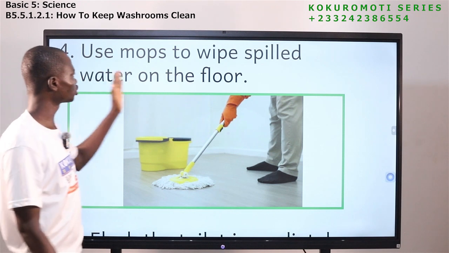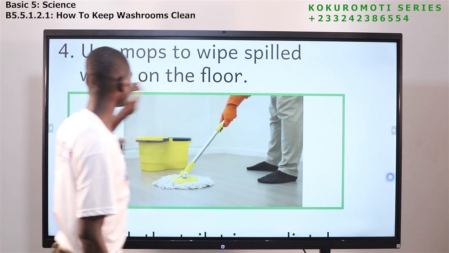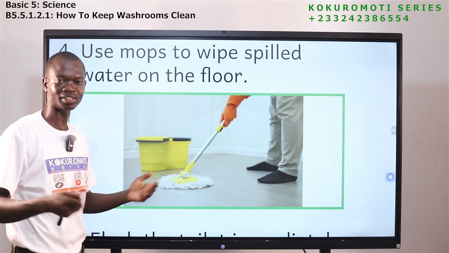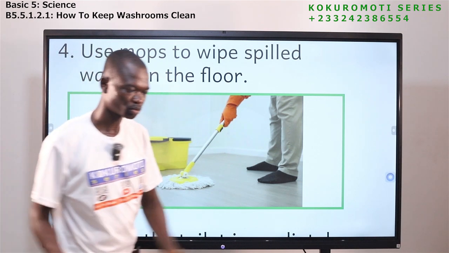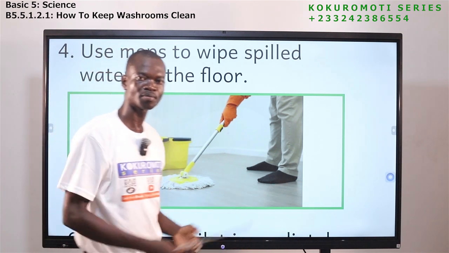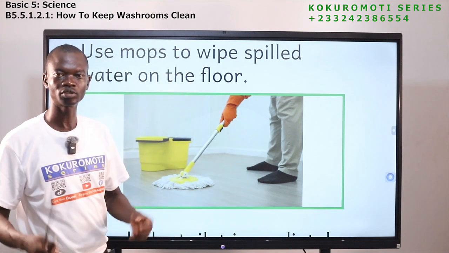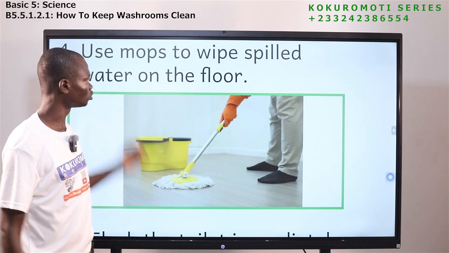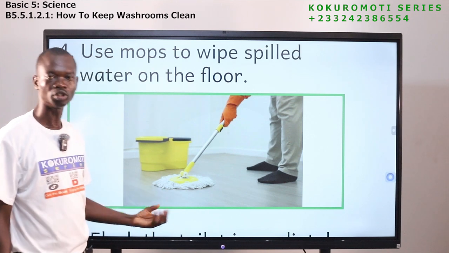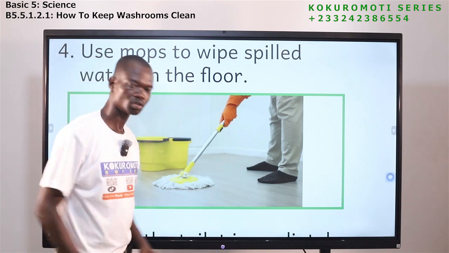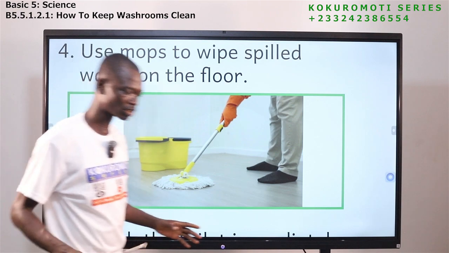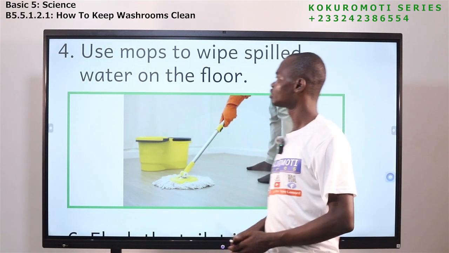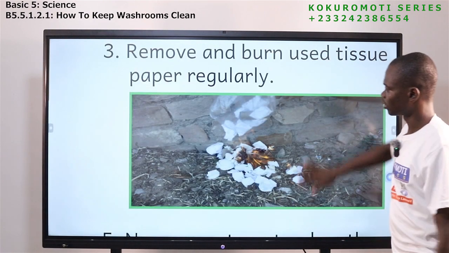Number 4, use mops to wipe spilled water on the floor. So if you wash your hands and let's say mistakenly water pours on the floor, you need to get the water wiped out. So what you need is the mop. You use the mop to clean the floor, to make sure that all the water spillage on the floor is cleaned. Okay, let's look at the next one.